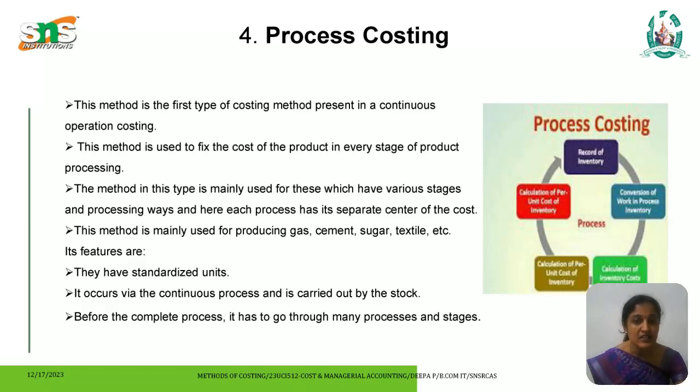This method is mainly used for producing gas, cement, sugar, textile, etc. It has some important features. It has standardized units. It occurs via a continuous process and is carried out by the stock. Before the completion process, it has to go through many processes and stages.